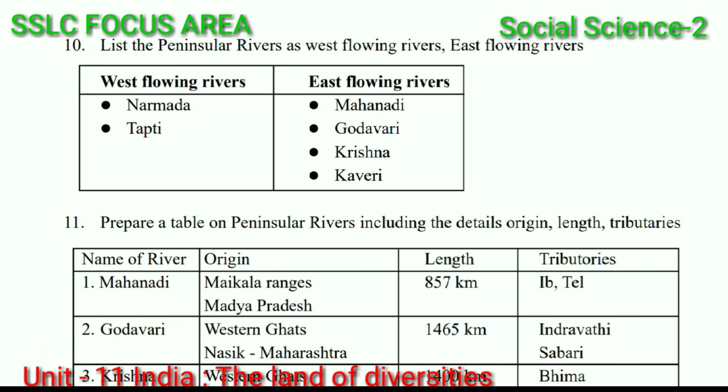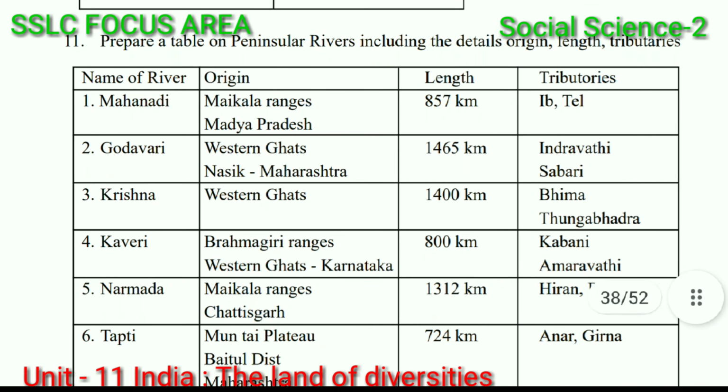Next, prepare a table on peninsular rivers including the details: origin, length and tributaries. Mahanadi: Maikala Ranges, Madhya Pradesh, 857 km is its length. Ib and Tel are tributaries.